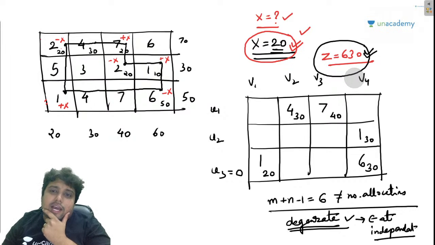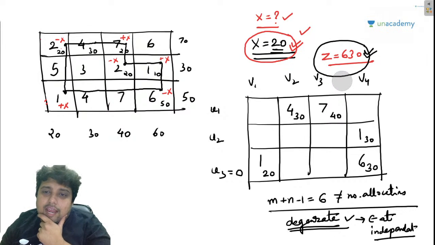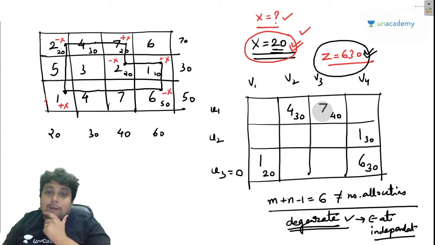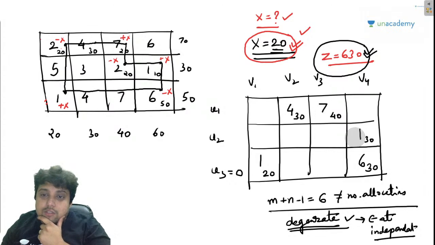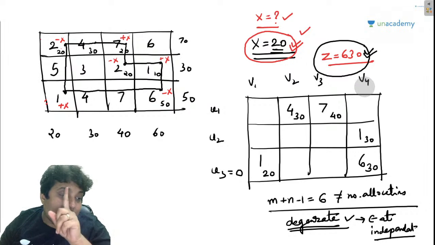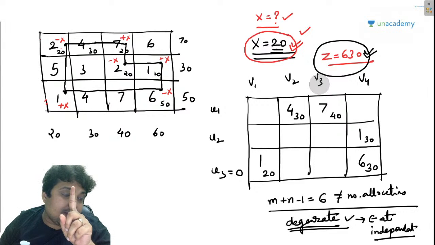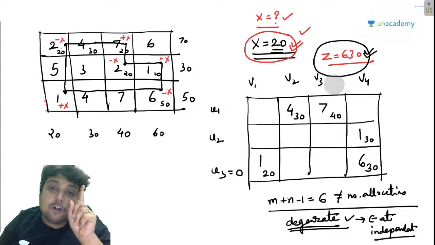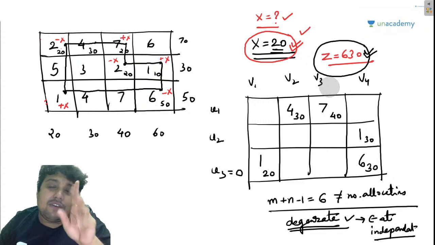These equations, we used to formulate with the help of the allocations only, like U1 plus V2 equal to 4, U1 plus V3 equal to 7. But because there are only 5 allocations and 6 variables, I can only frame 5 independent equations, and 5 independent equations are not enough to calculate the value of 6 variables.